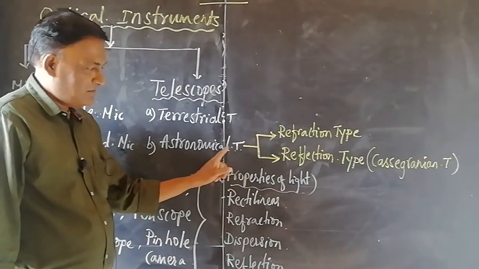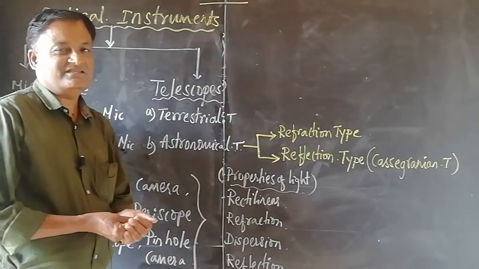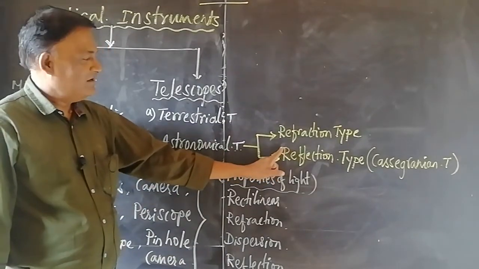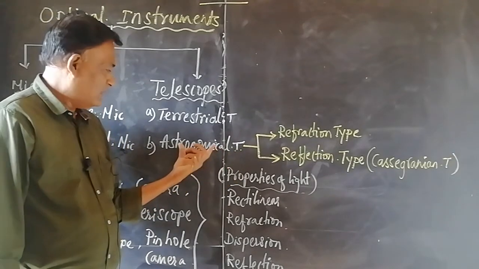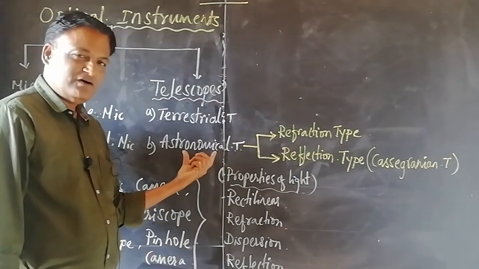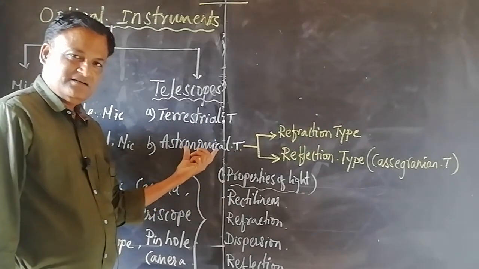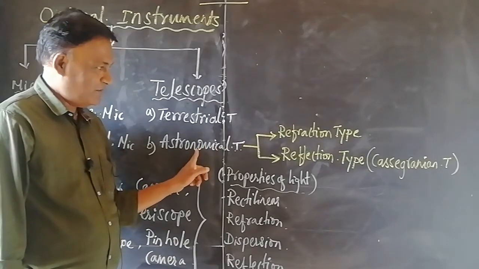Astronomical telescopes are made use to see the distant celestial bodies such as asteroids, planets, stars, right? Astronomical telescopes make use of two convex lenses. The distant object what we see is always an inverted image.